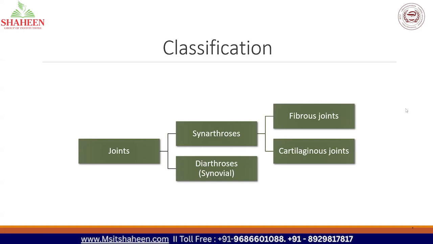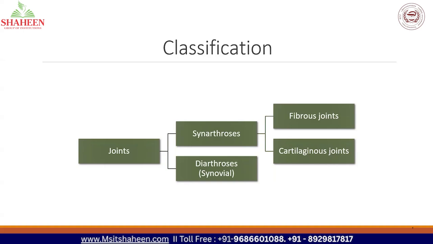Sheikh Zeba, please mute the mic. Okay. So the joints are widely classified into two types: synarthrosis and diarthrosis. See, arthrosis or arthritis, you might have heard about arthritis. Arthrosis, arthritis, everything is a term used to represent a joint.